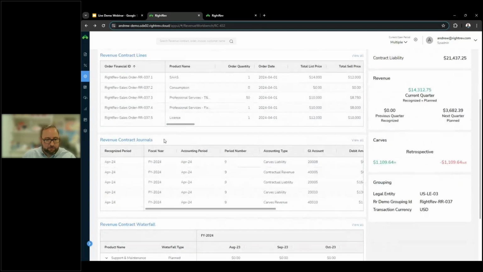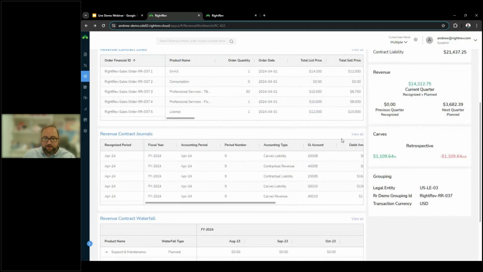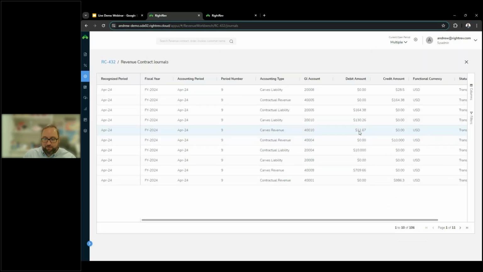The next thing, as we scroll down our revenue contract, is the revenue contract journals. Within this section, any revenue that has been planned or scheduled is going to have a revenue journal entry created to that point. These can be updated over time as changes flow as we continue to meet those revenue triggers. But this is going to show us exactly what revenue account and item is being released.